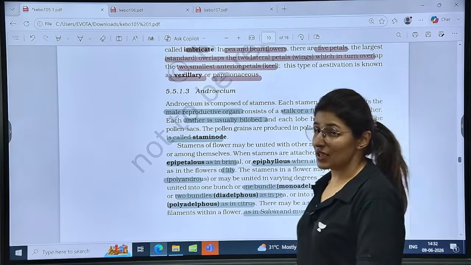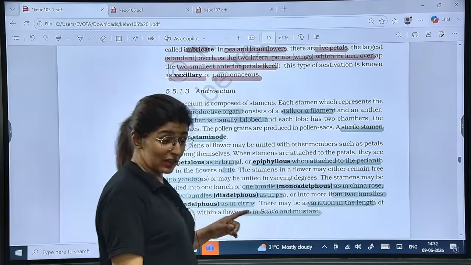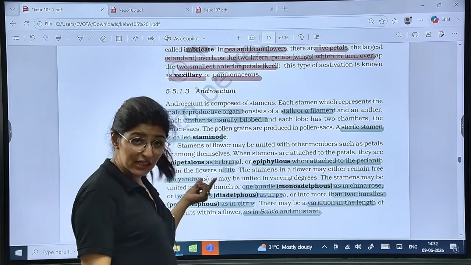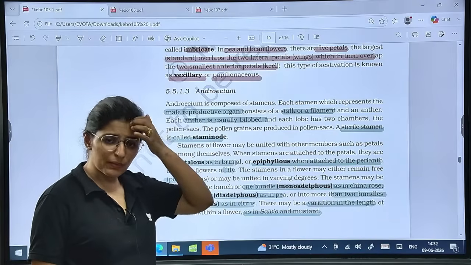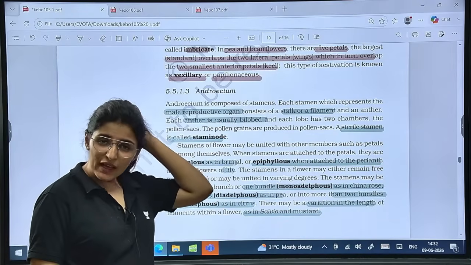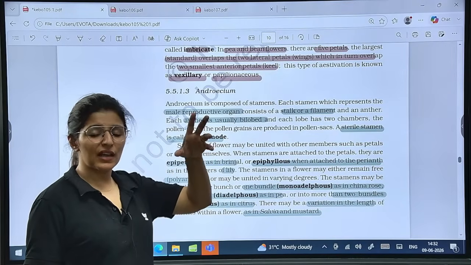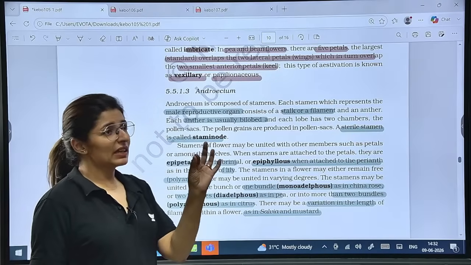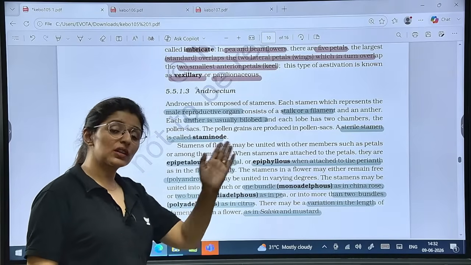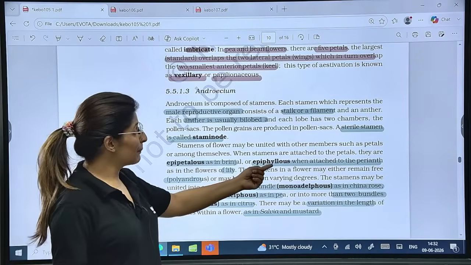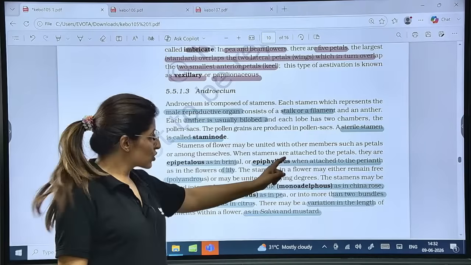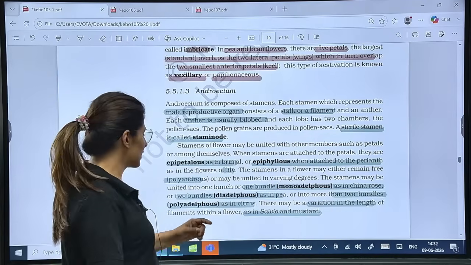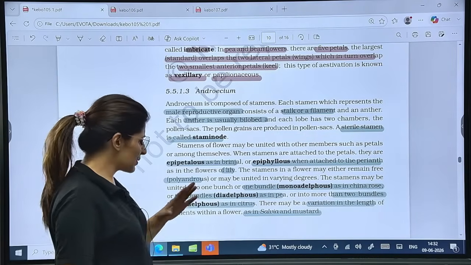Now, if stamens are fused with the petal, that condition is called epipetalous, like in brinjal. If there is no petal and sepal distinction, and instead of petal and sepal, the flower has tepals, and in case stamen is fused with the tepal, then we call it epiphyllous. Collection of tepals is known as perianth, right? So epiphyllous when attached to the perianth, like in case of lily. These examples are very important.